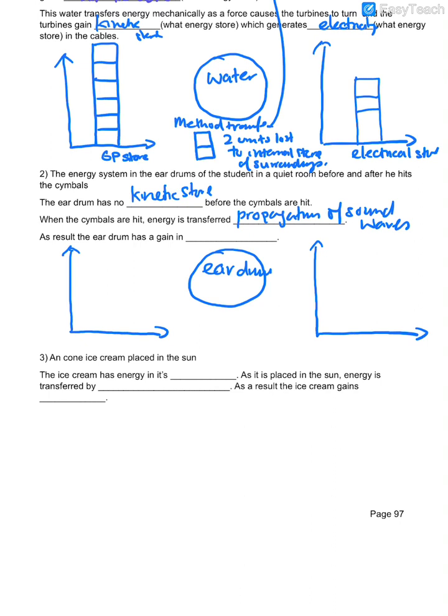Okay, as a result, what happens? The eardrum has a gain in kinetic store. So the diagram before, nothing. Diagram after, let's just say 4 units of what? Kinetic store. Okay, so the method of transfer is propagation of sound waves. So you just understand how the LOL diagram works.